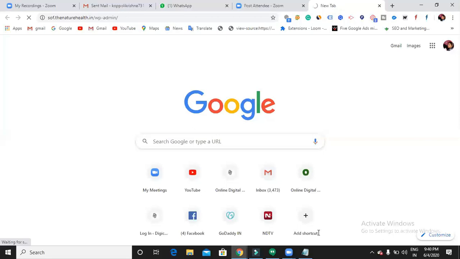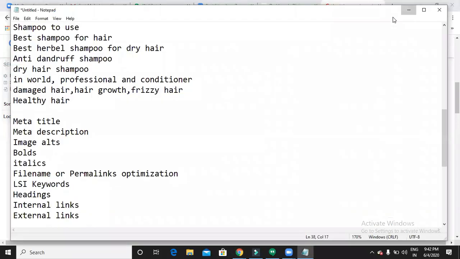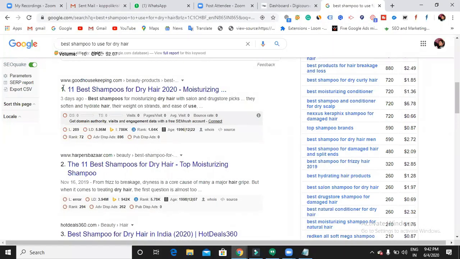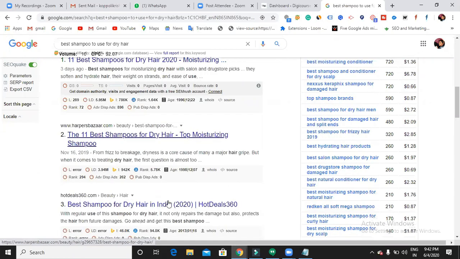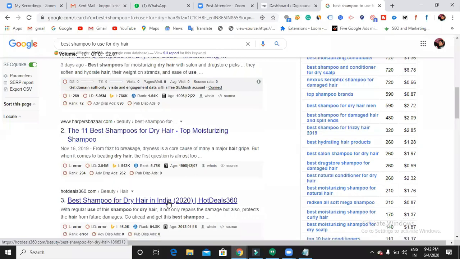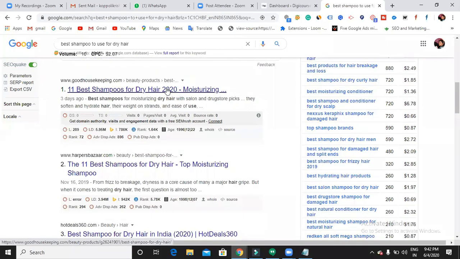Okay, my first important place is the meta title and meta description. So what are they? Can you see here? 11 best shampoos for dry hair 2020 moisturizing. The 11 best shampoos for dry hair. Best shampoo for dry hair. This is called the meta title. Whatever topic or article you write in your website, it should have a meta title. Your meta title is going to appear in the search results for the users who search. Okay, this is the meta title.